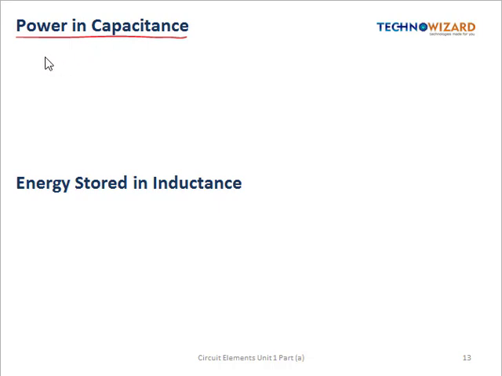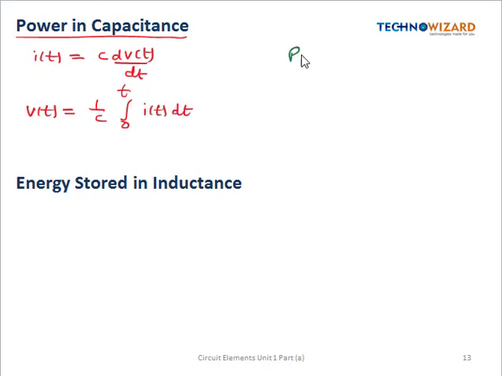Okay, so the current through the capacitor, that is i(t), is given by C dv(t)/dt, and the voltage across the capacitor, that is v(t), is given by 1/C integration from 0 to t of i(t) dt. Now the power is given by voltage into current. So current i is C dv/dt, so it will be equal to C v dv/dt.